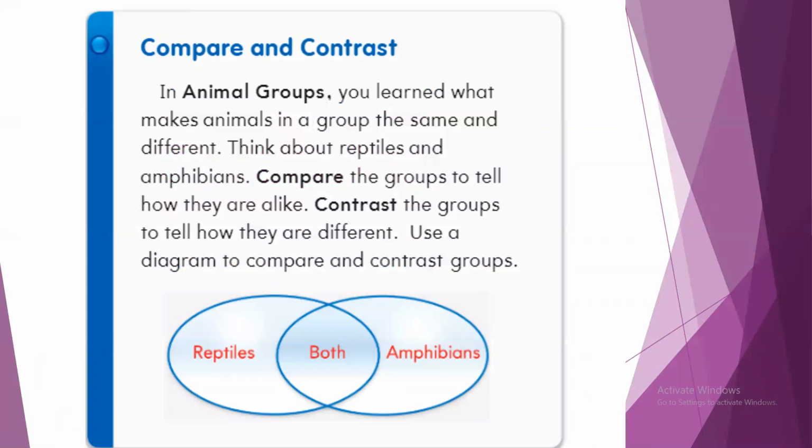Compare and contrast. This is our target skill: comparing and contrasting among the animal groups, okay? So we are using this diagram. In between both goes the same characteristics, and on the sides, the differences between them. You learned about what makes animals in a group the same and different. Think about reptiles and amphibians. Compare means to tell how things are together or alike. Contrast, you are saying how animals are different.